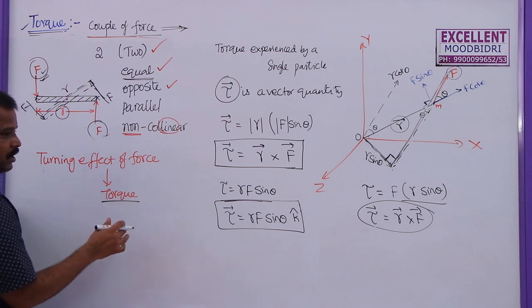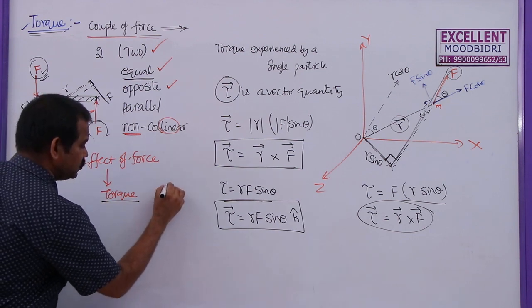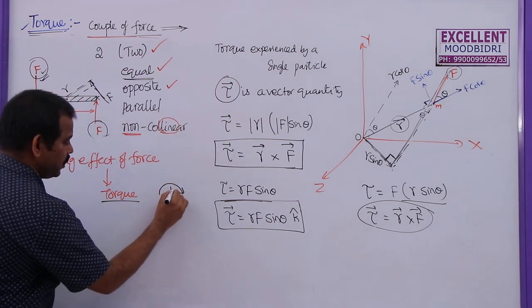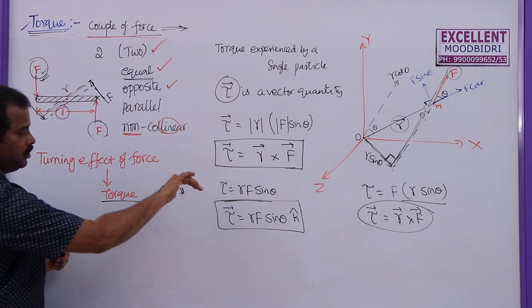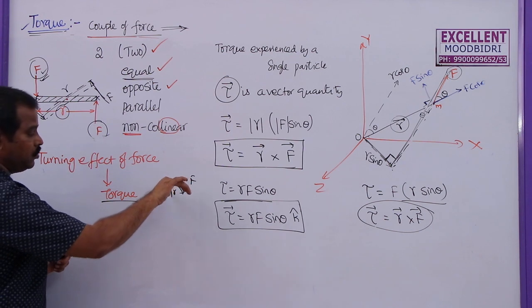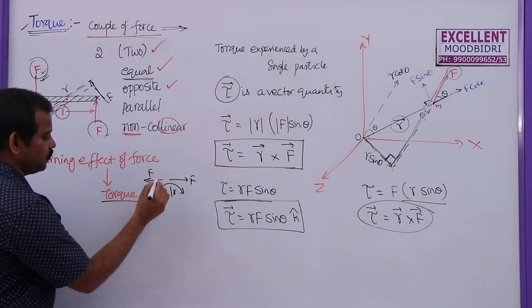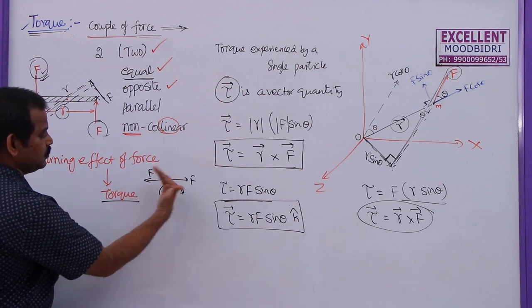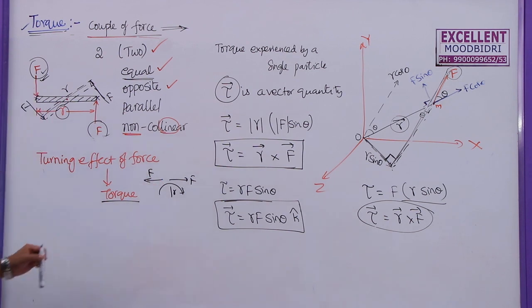Now if torque is acting in one direction, the turning effect will be in that direction. If torque is acting in the opposite direction, as in opening or tightening the lid of a bottle, when the lid is rotated like this, this is the radius and I am applying force like this, so the lid will go in. Similarly, if I apply force in the opposite direction, this is the radius, this is the force, and the turning effect will be outwards.